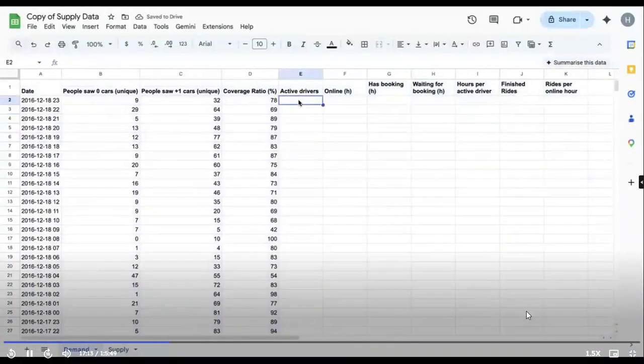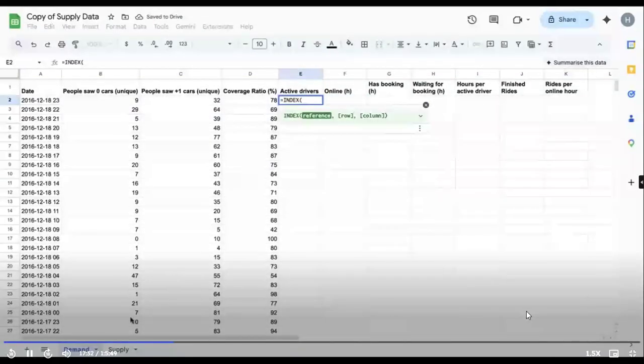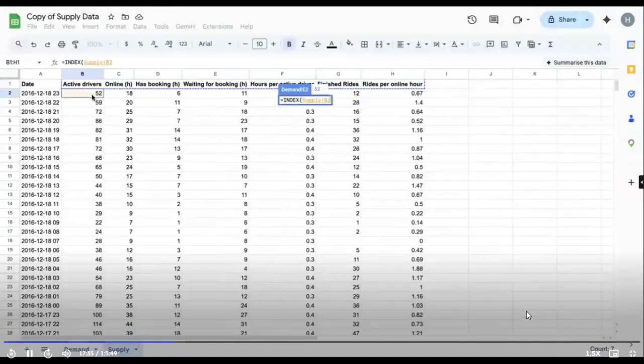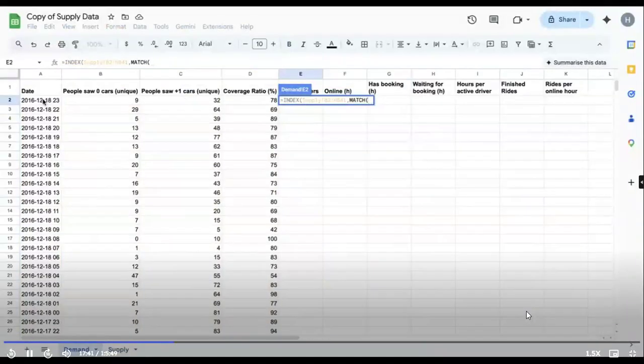Okay. Anyone know how to use index match, XLOOKUP? There are multiple columns. No? Whenever you want to look up for multiple columns, you can use either index match or XLOOKUP. All of you know how to use index match? Write index, give the data reference, put match. What I want to search for this particular thing.